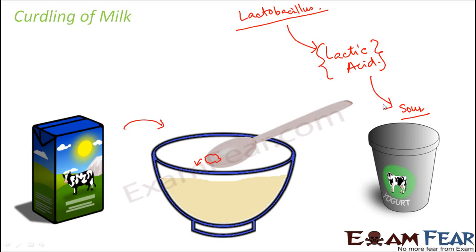So what do we learn in the entire process? In the process of conversion of milk into curd, a lot of chemical reactions take place, due to which new chemical substances are formed, like lactic acid. The protein structure changes. So a lot of change in terms of chemical composition takes place. Therefore, curdling of milk is also a chemical change.